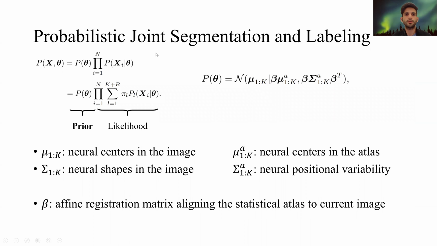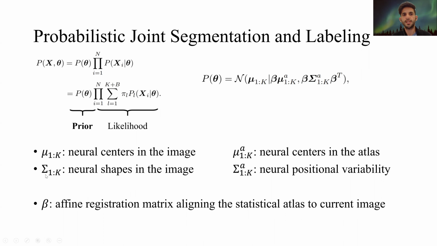So the first part that I'm going to explain is the prior distribution. Our prior distribution is a normal distribution given the parameters in the atlas. We have parameters for the neuronal centers, mu 1 to k, which are three-dimensional vectors x, y, z corresponding to each neuron.